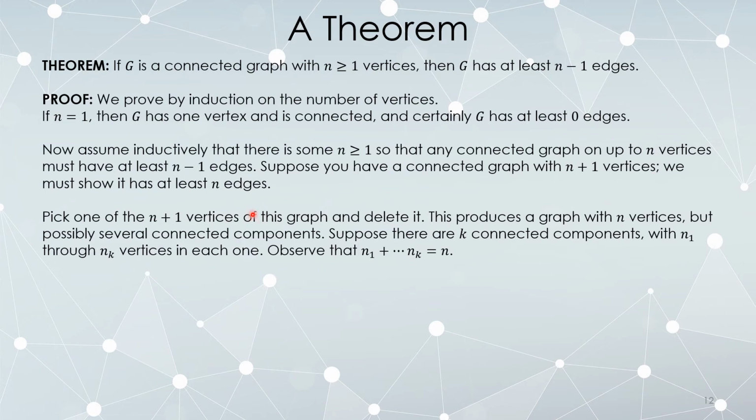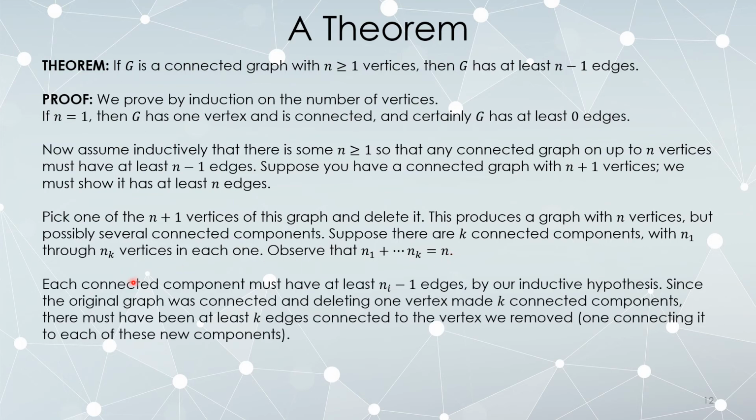Okay, if I delete one vertex from the graph and I create several connected components, we'll say there are k of them. There are n1 vertices in the first connected component through nk in the last. So this is the number of vertices in the first connected component, then add the second all the way up to the last one. All together, that's all the vertices except the one I deleted. Now each connected component has n or fewer vertices because I started with n plus 1 vertices and I deleted one. So each connected component can have at most the full n.